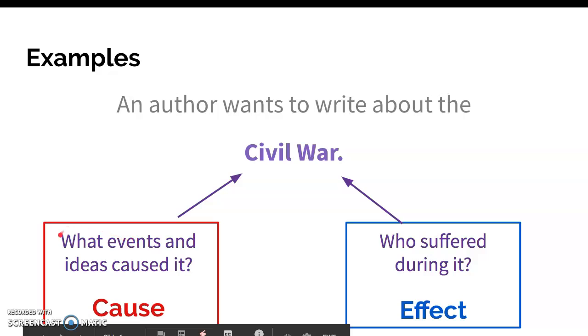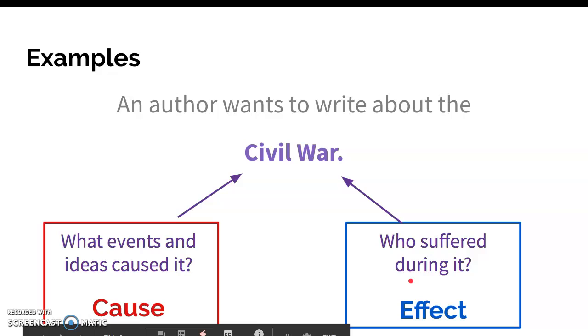You also might notice that this cause and this effect question, well, you could ask a lot of different ones other than these. Like for the cause question, you could ask, who was the first general in the Civil War? Or what was the date that the North and the South decided to declare war?